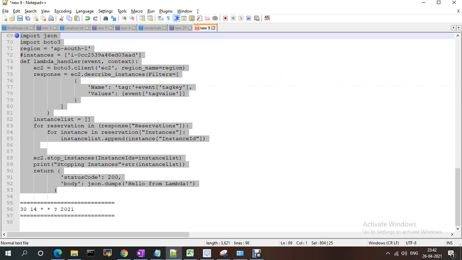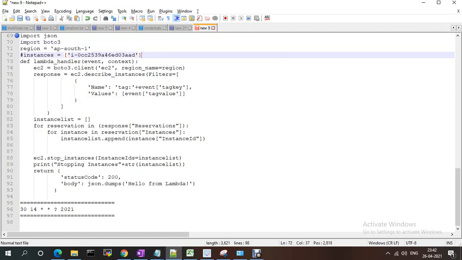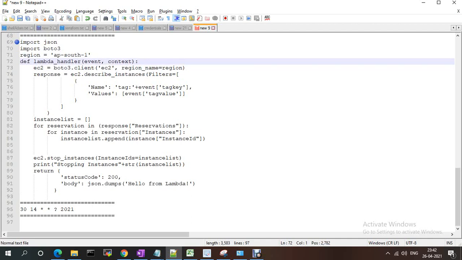See, here it is the same only. So what I did, I imported json, imported boto3, region. My instances, I didn't give any instances. I'm defining the lambda handler, event, context, ec2, and the region. Response should be ec2 describe. Here I'm doing filtering, like tag key and tag value. Based on tag key and value, I wanted to describe the instances.